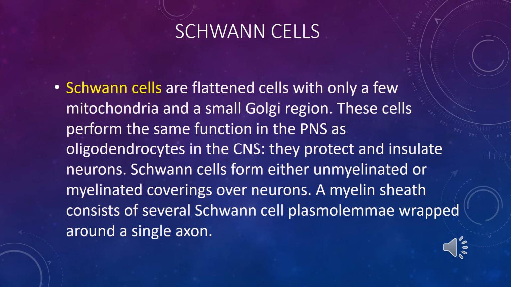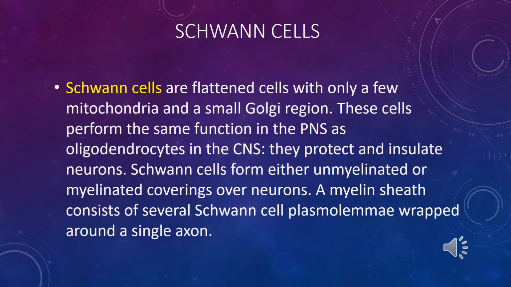Schwann cells contain a single nucleus and form many wraps of mesaxon. The mesaxon is a duplicate of the plasma membrane, and its duplicates surround the axon or processes of neurons.